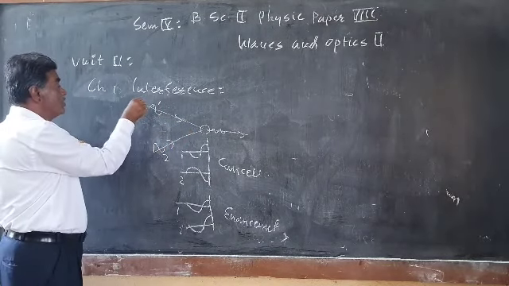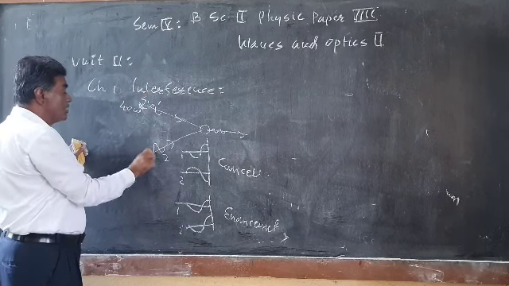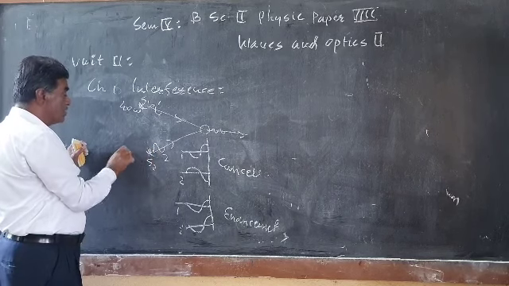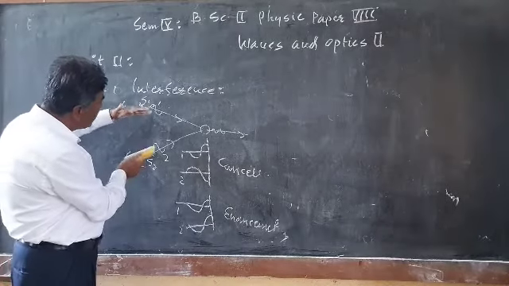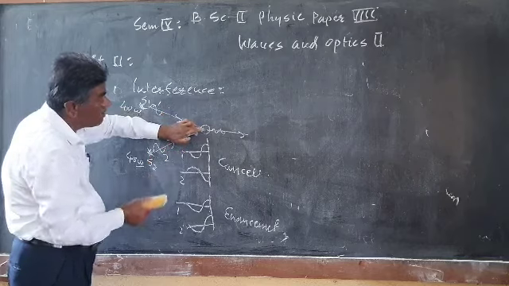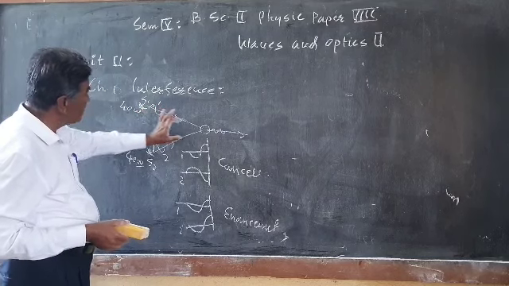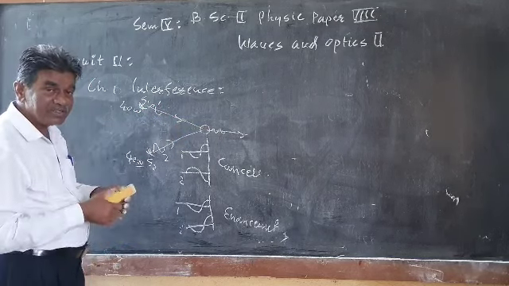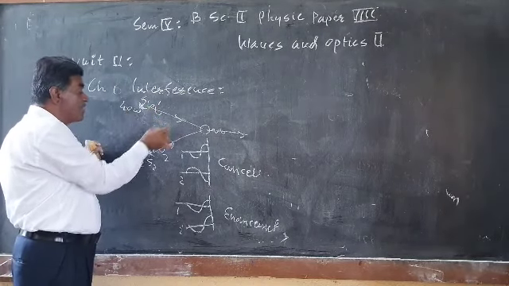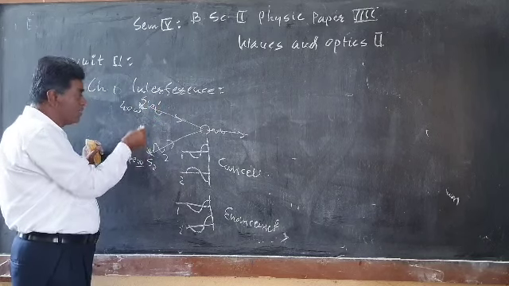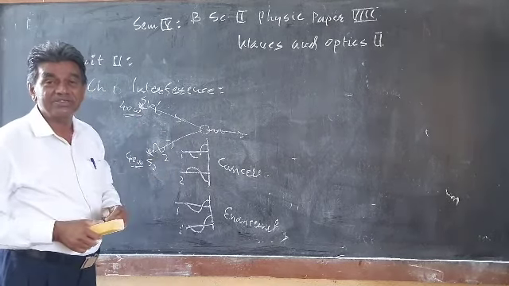Suppose we use one source of light, S1, of 40 watt, and here we use the other source, S2, also of 40 watt. The same wattage bulb, two bulbs are used, and we have arranged the system such that the rays arrive at this point. Somehow we arrive at these two waves simultaneously at this point, and we want to study the interference. But this is not the case, because these sources S1 and S2 are produced by two separate bulbs. These are not coherent. You are not getting the interference.